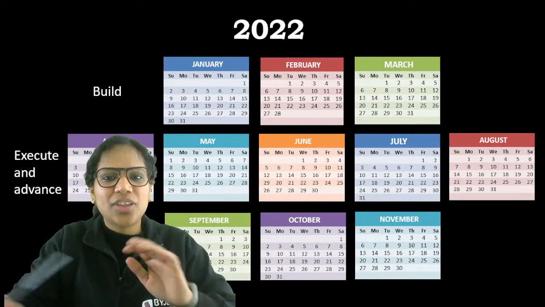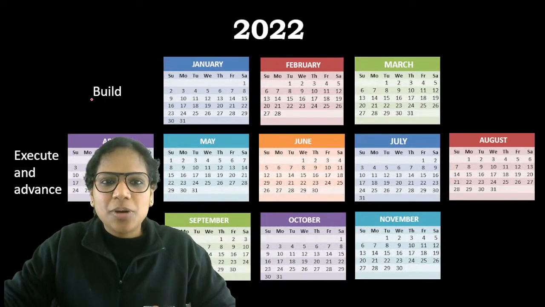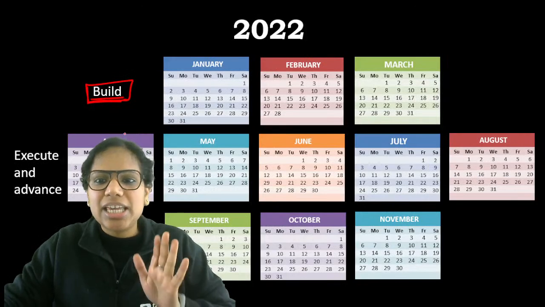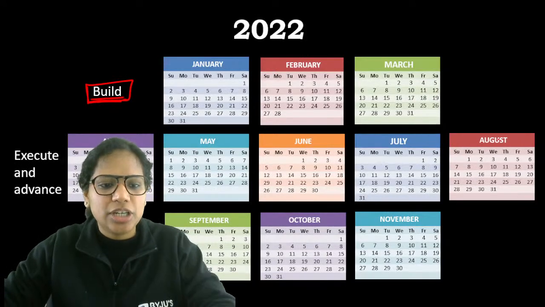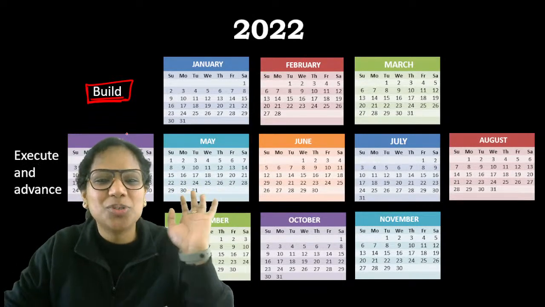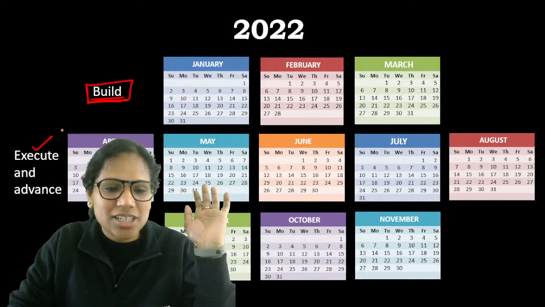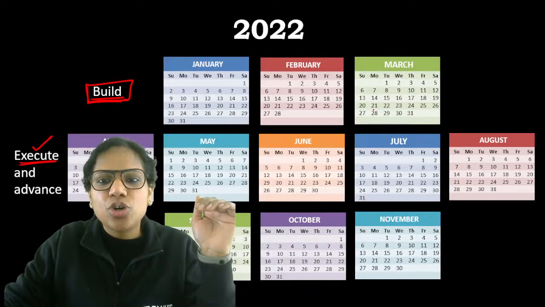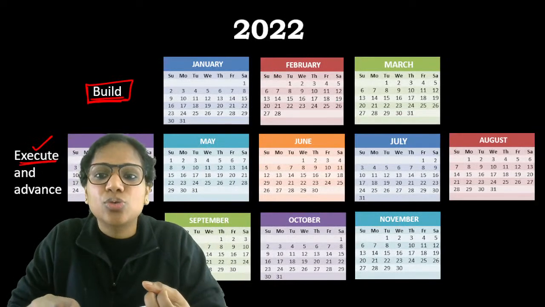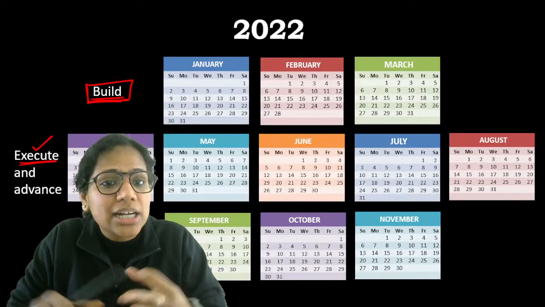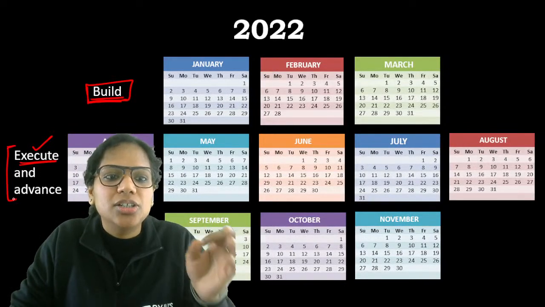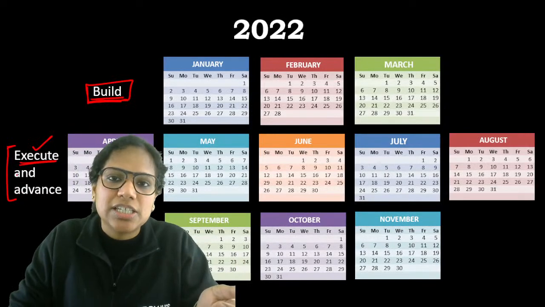I was saying that January to March is the time when you build your concepts, right? Then April to August is the time when you execute those concepts. Okay, till here it's visible, no? April to August, you execute and advance. That means, whatever concepts I've built, now I'll start implementing that through various practice tests, through some sectionals, through some mocks that will go live in April. So this is the part where you really learn things, where you improve on your weaknesses, etc.